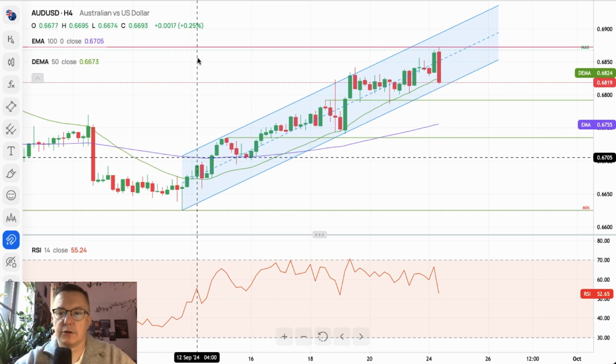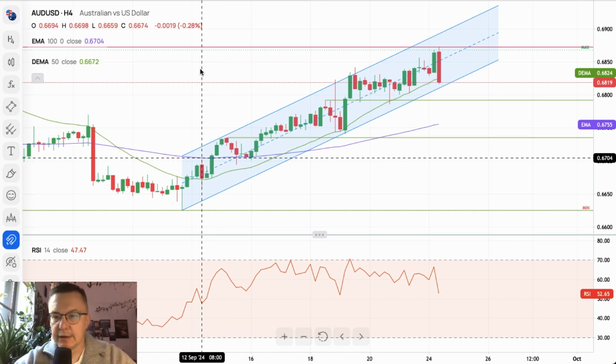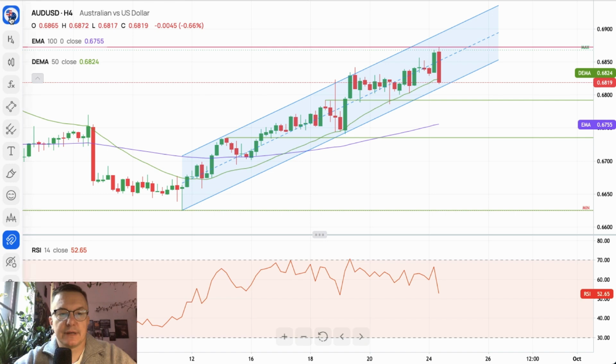It looks like we are going lower here. The corrective pullback after the RBA intraday decision, remember, 4.55%. This is the interest rate in Australia, and this is the reaction for the interest rate decision.